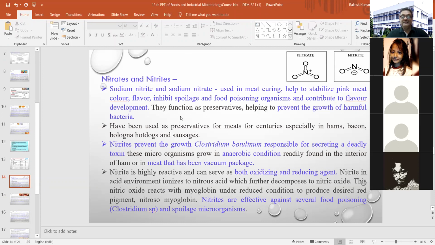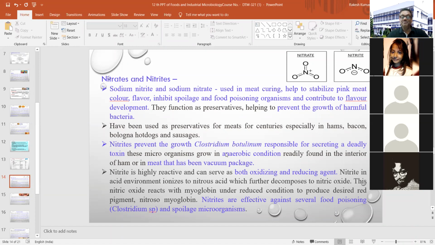And it generally prevents the growth of Clostridium botulinum, responsible for secreting a deadly toxin. You must have an idea about this particular microorganism because it can survive in an anaerobic environment and can grow in that environment, and is responsible for spoilage of different kinds of canned meat products.